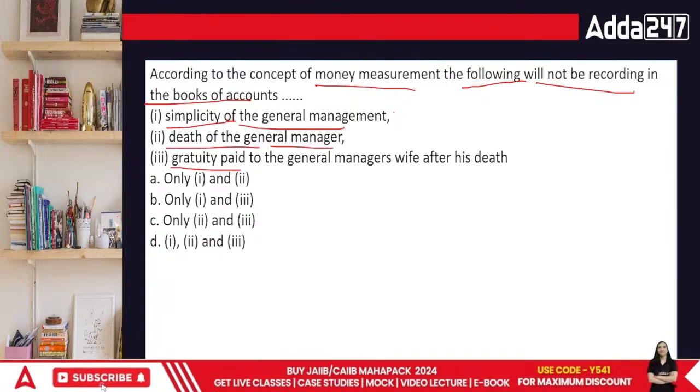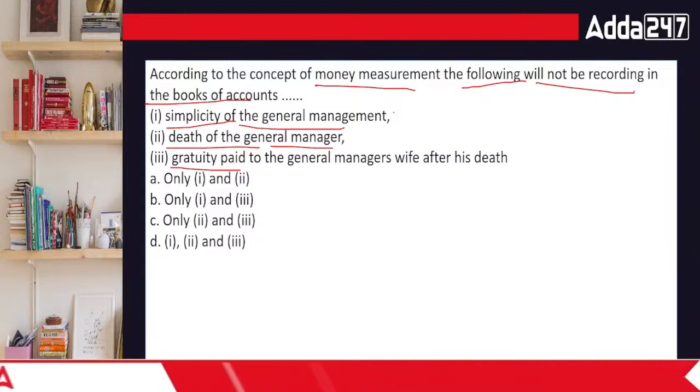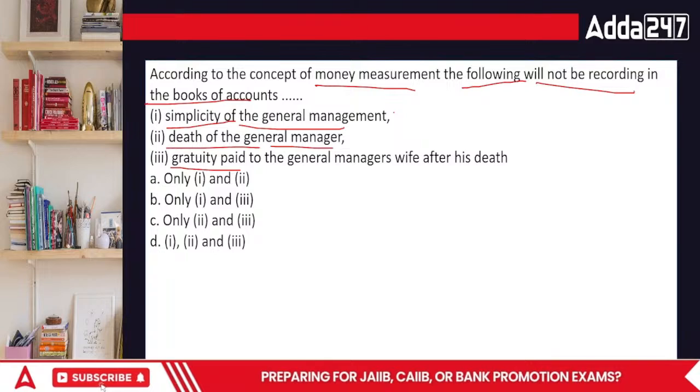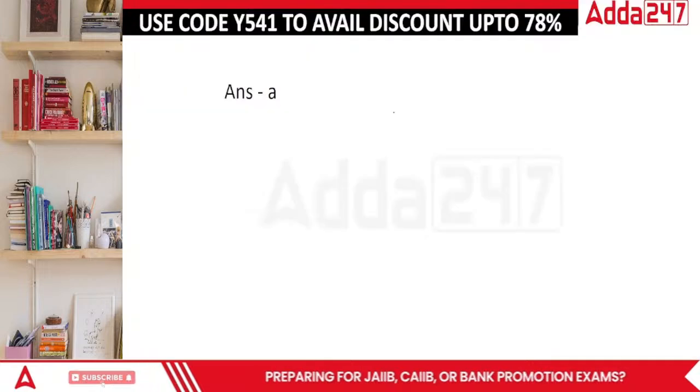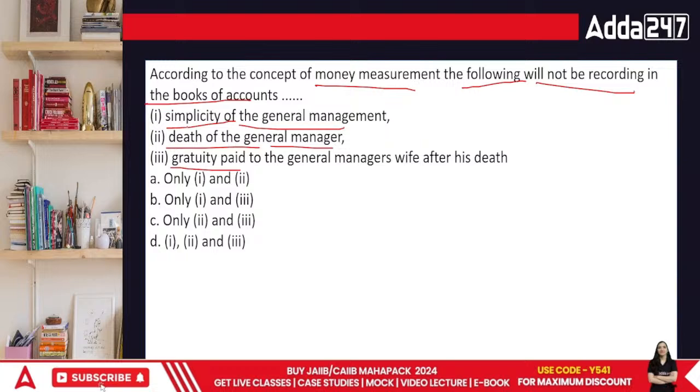Right? So in this case, what would be the answer? Gratuity paid to the general manager is a cash based thing. So the answer is A. That means first and second have to be considered.